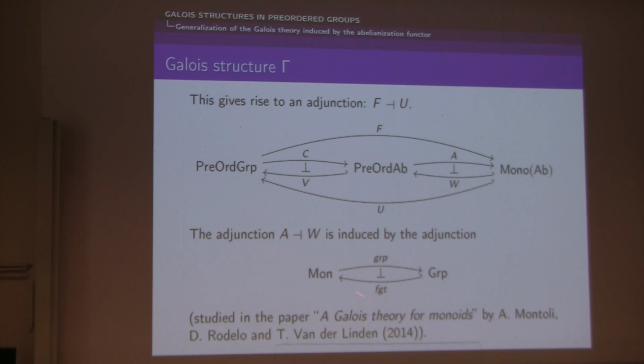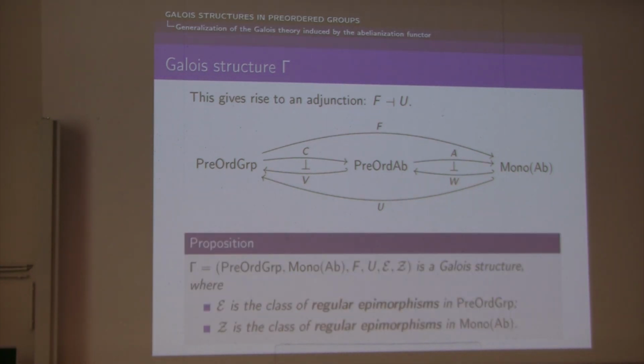Actually, this adjunction has been studied by Montoli, Rodelo, and Van der Linden in 2014, and they have proved that this adjunction induces an admissible Galois structure, and with respect to this Galois structure, they provided a description for central and normal extensions. So their paper was really useful for this part of the research, more generally.